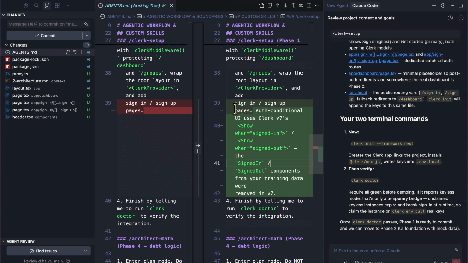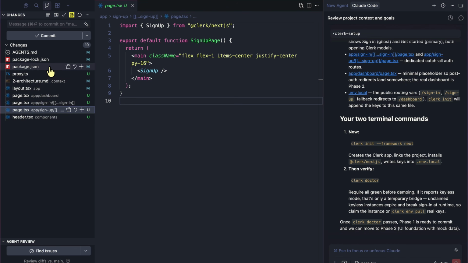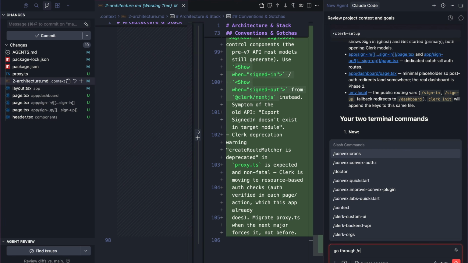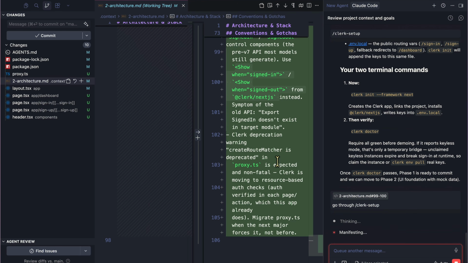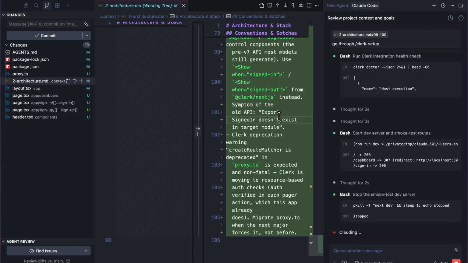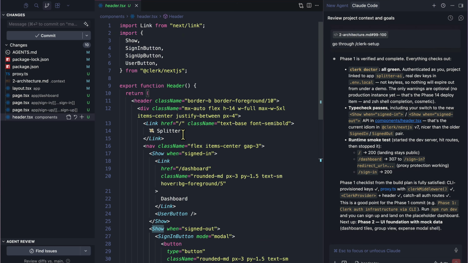Now, we have also just added this. For example, initially, even though the previous API used sign in and sign up components, if you have this in your project, the latest way to do things is in fact using the show component inside of Clerk. Go through Clerk Setup, and it's going to then update the sign in and sign up components. It will just use the show component because you're already using the latest version of Clerk CLI. All right, so now over here, we still have sign in, but if you go to header, we have the show component here, show when signed out and so on. So it's already just doing that.